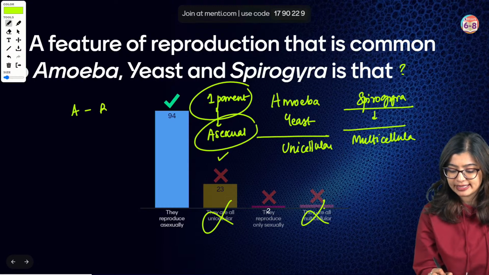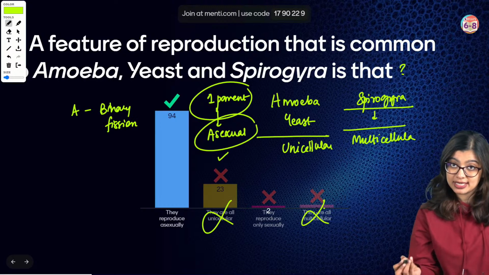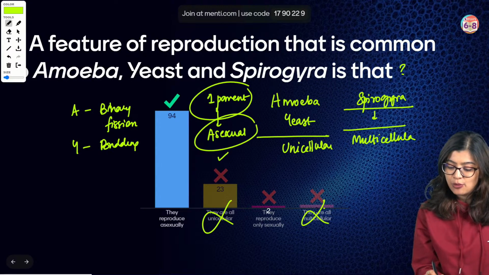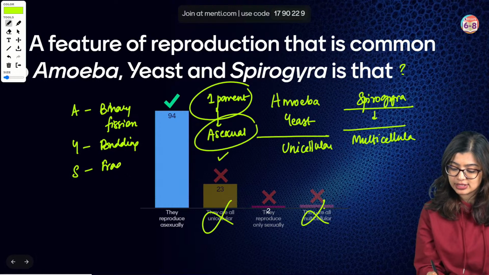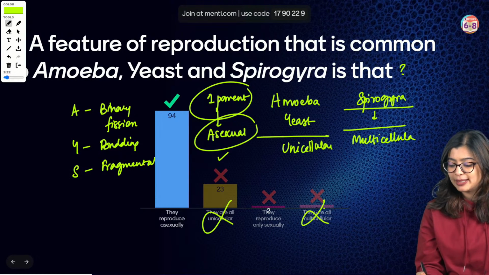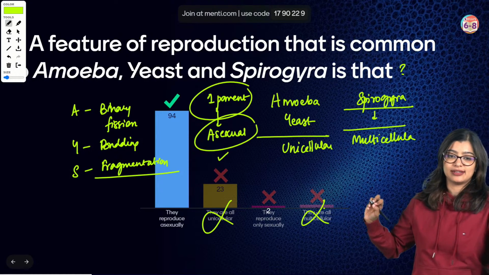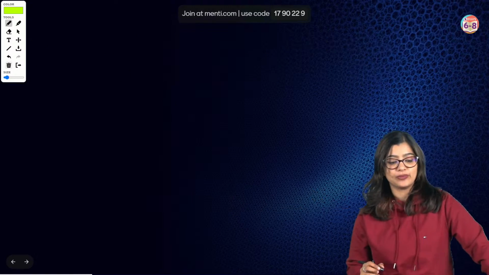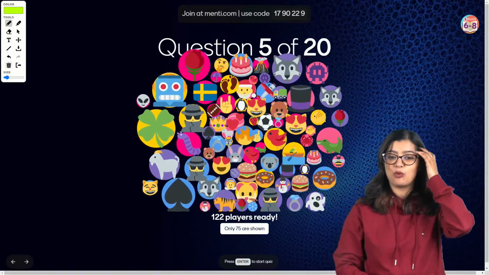In amoeba, it is through binary fission, where the parent splits into two. In the case of yeast, it is through budding, where an outgrowth forms. And in Spirogyra, it is through fragmentation, where the parent body splits into fragments. So the correct answer is option A. Very good. Now, after question number 5, you will have the leaderboard.